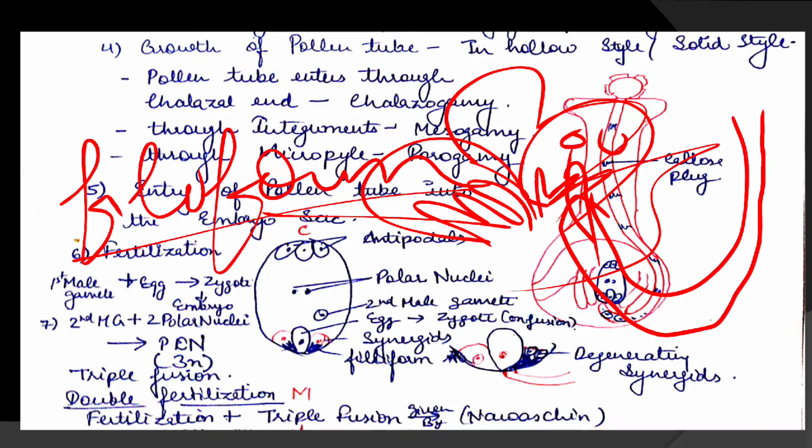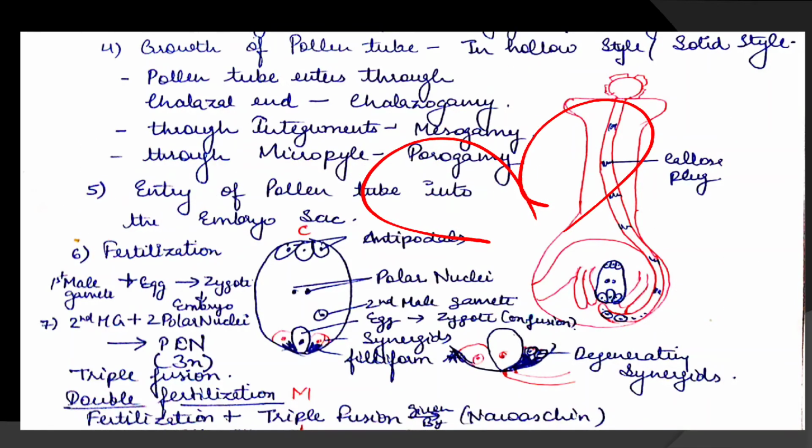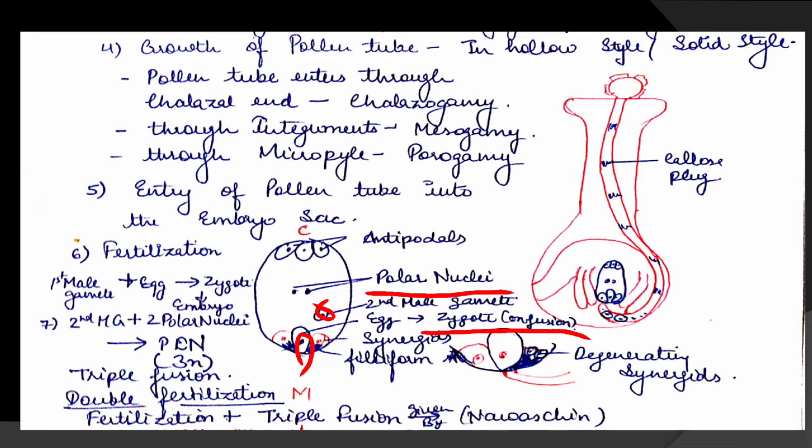Now these synergids degenerate and the gametes, one moves towards the egg and the other moves to the center where the polar nuclei are present. So here you can see this is the second male gamete, and one fuses with the egg to form a zygote.